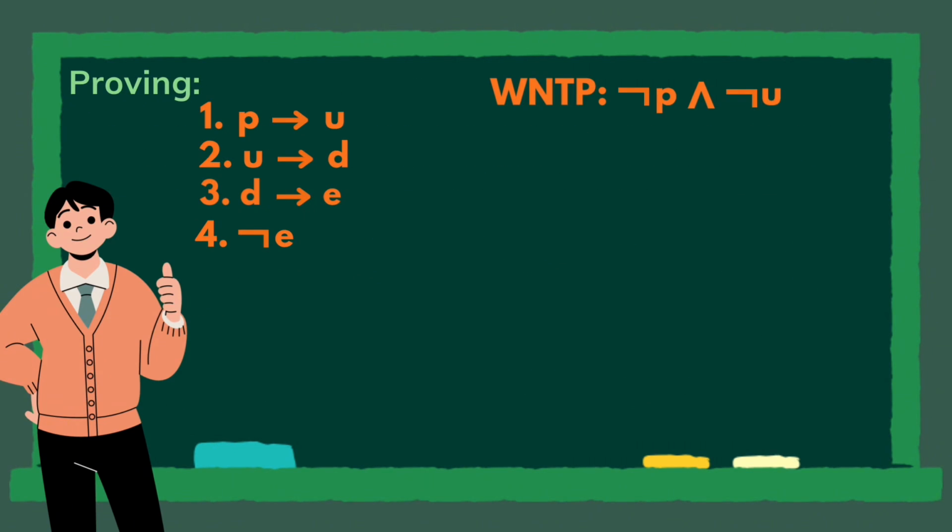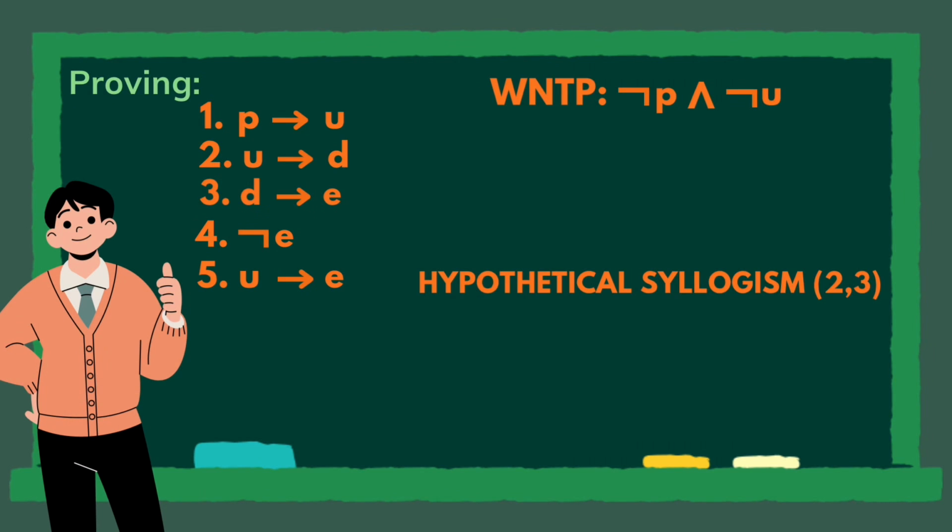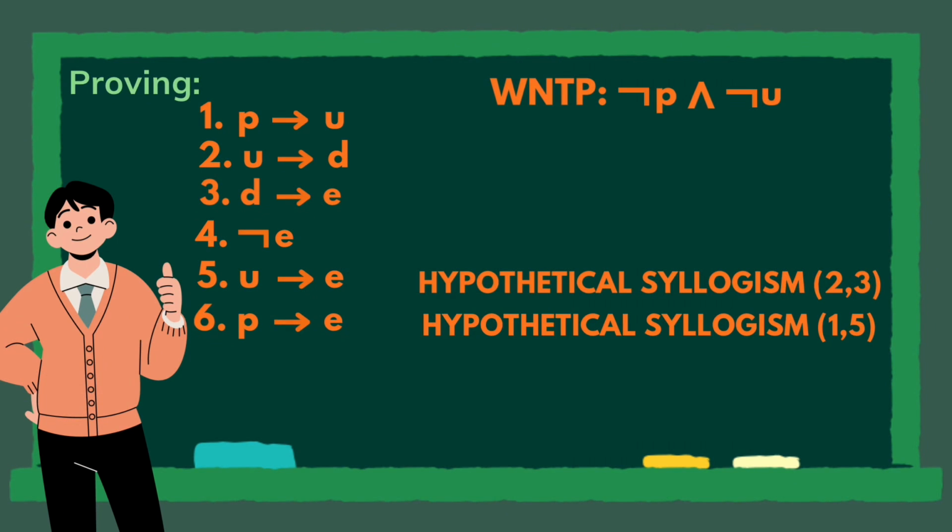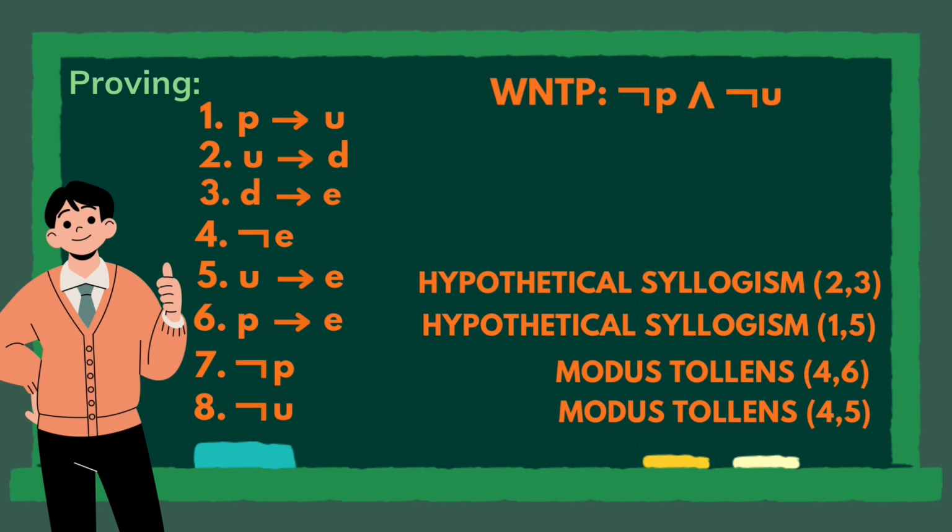The first 4 are our hypotheses. And using hypothetical syllogism on 2 and 3, we can get U implies E. With hypothetical syllogism on 1 and 5, we can get P implies E. And with modus tollens on 4 and 6, we can get negation of P. And by using again modus tollens on 4 and 5, we can get the negation of U. With addition on 7 and 8, we can get negation of P and negation of U.